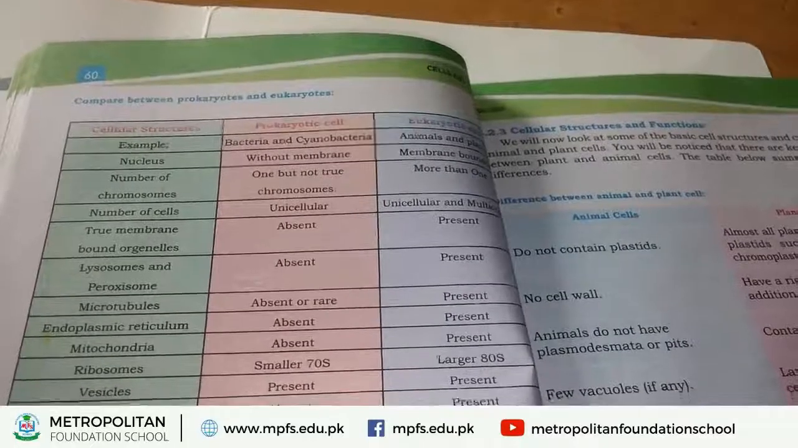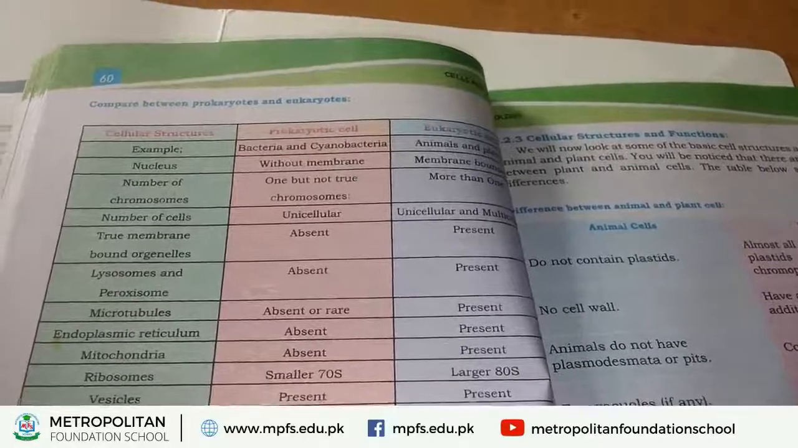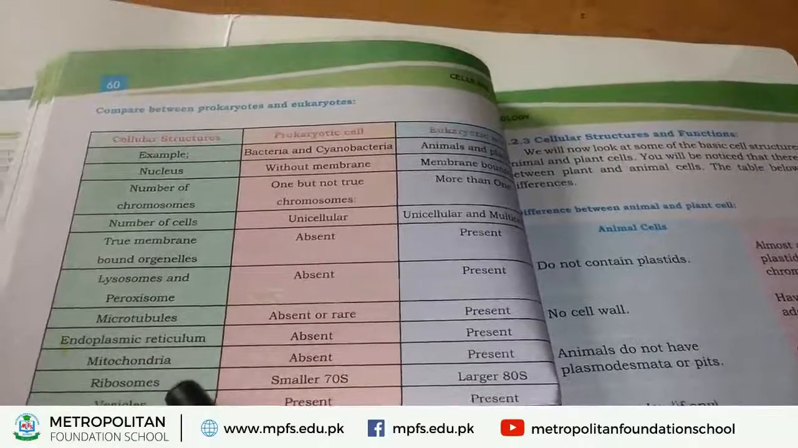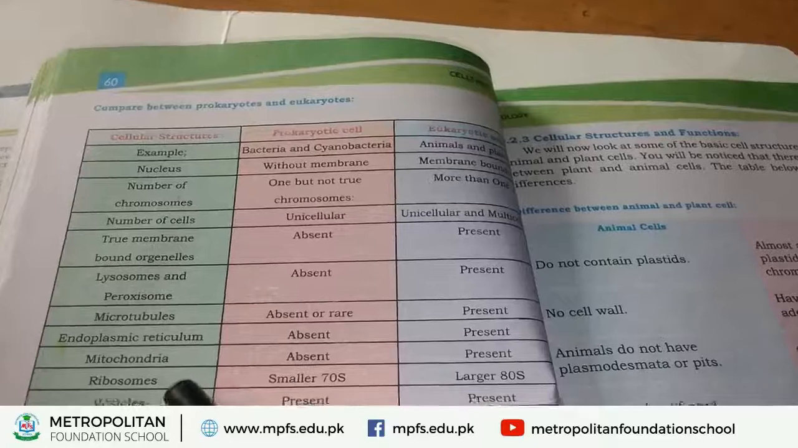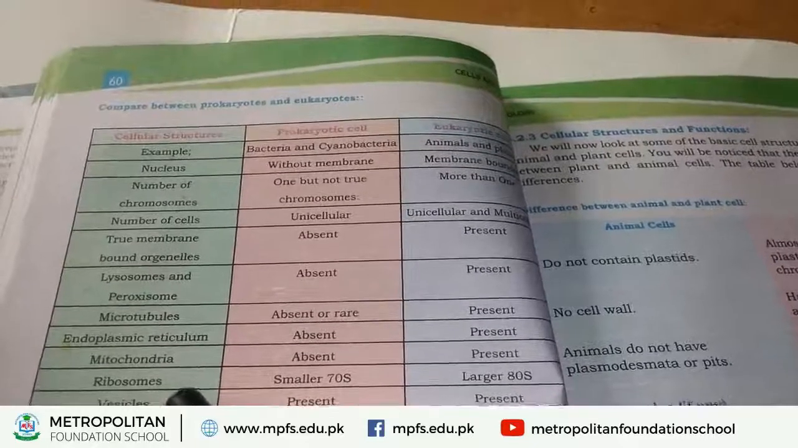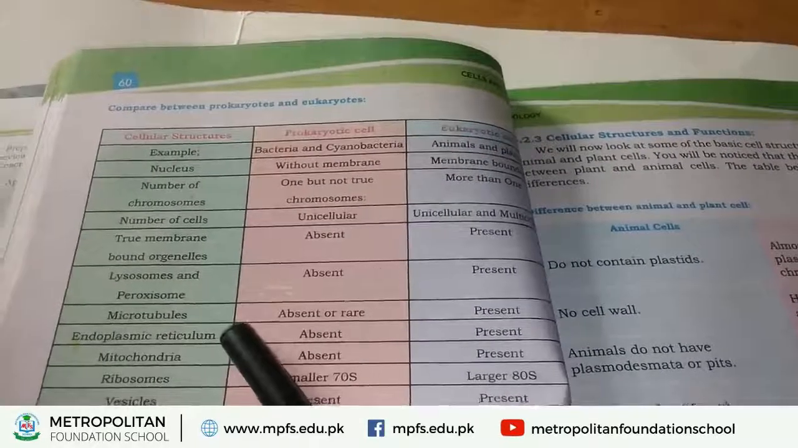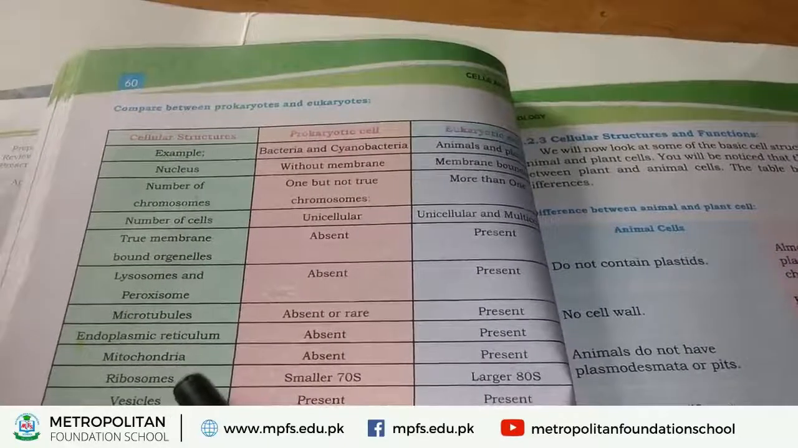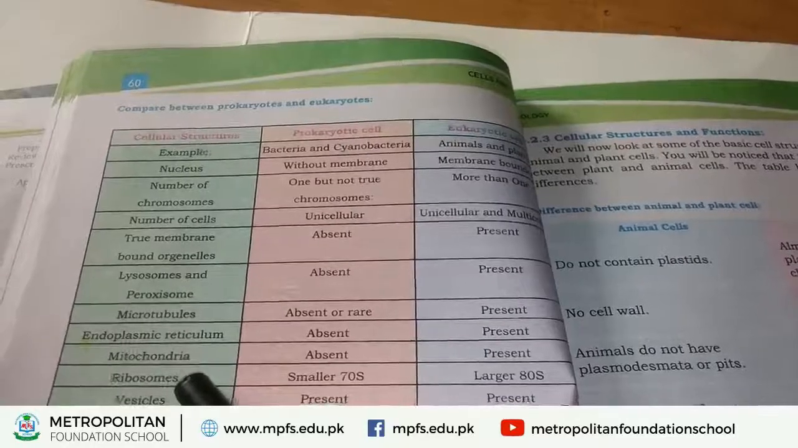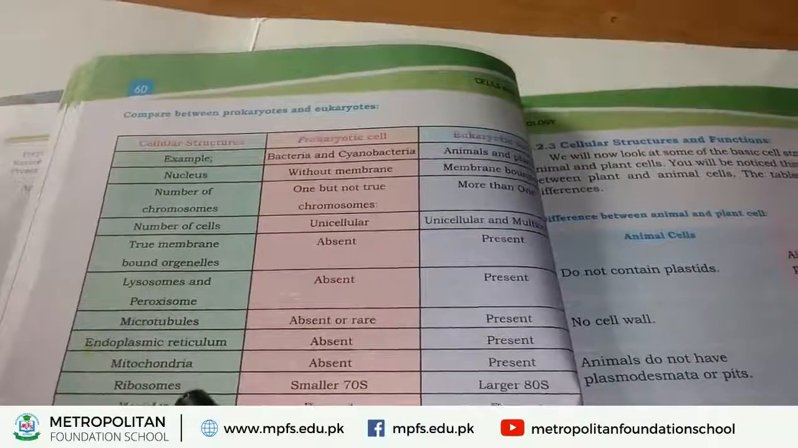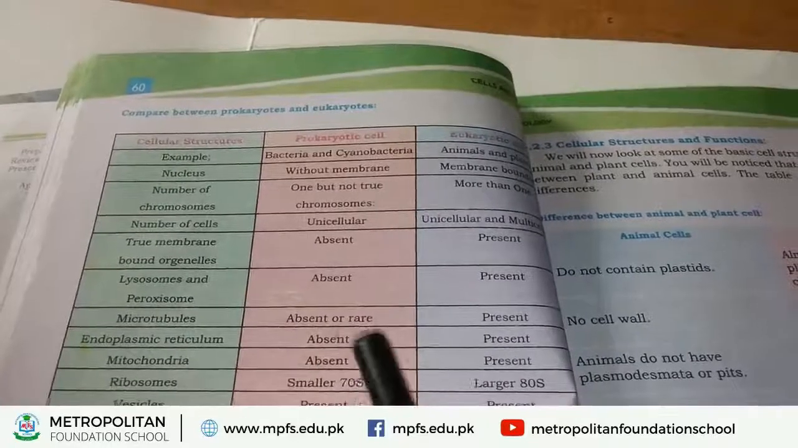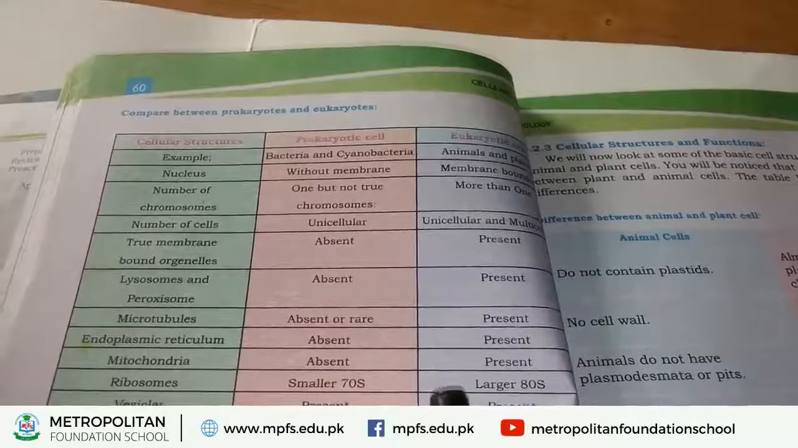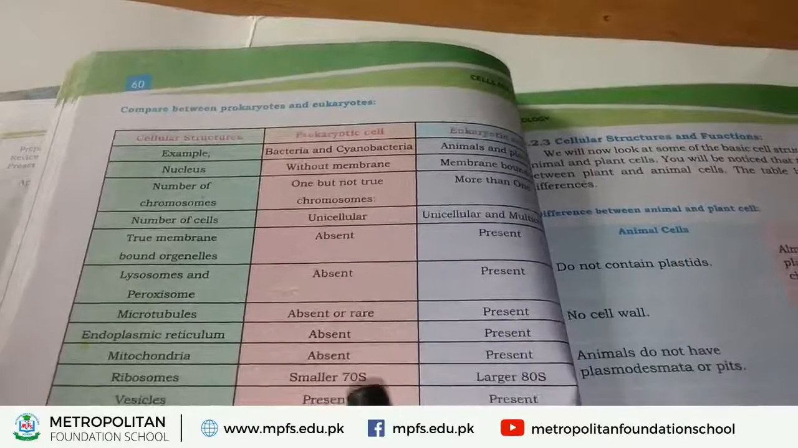The next structure is ribosomes. What are ribosomes? Ribosomes are granular structures which are found on the surface of the endoplasmic reticulum. On the surface of the endoplasmic reticulum, a special structure is present in the form of grains, that is called ribosomes. In prokaryotic cells their size is 70S, and in eukaryotic cells they are larger and their size is 80S.